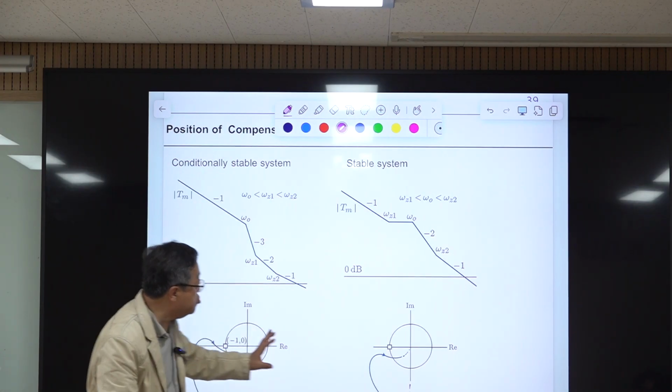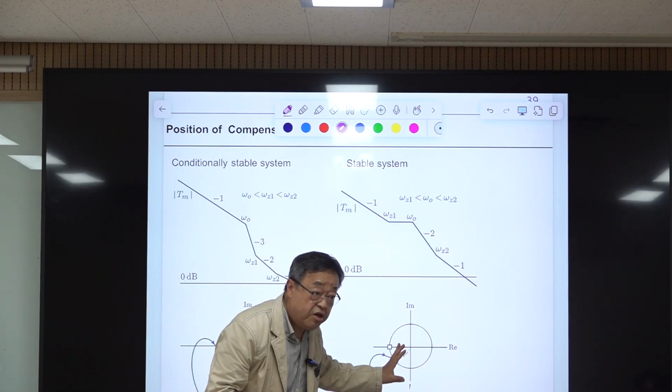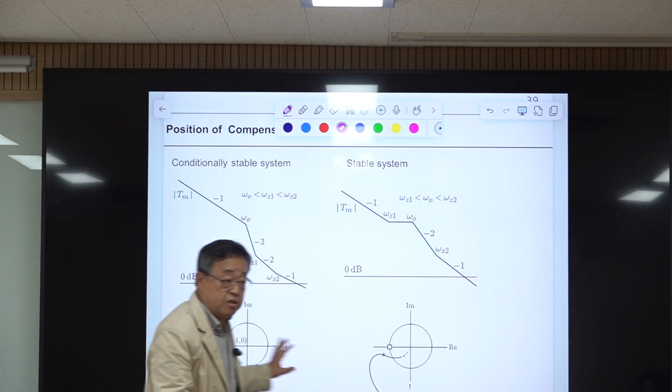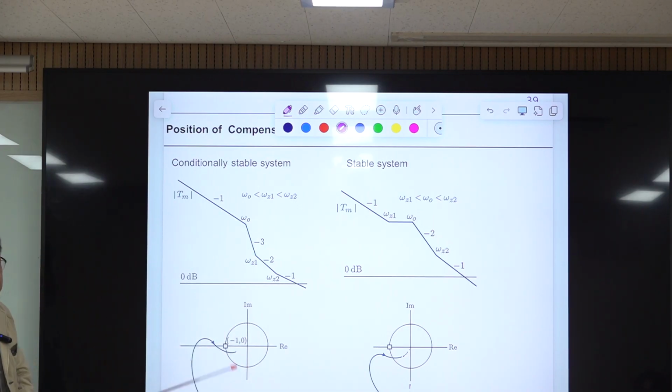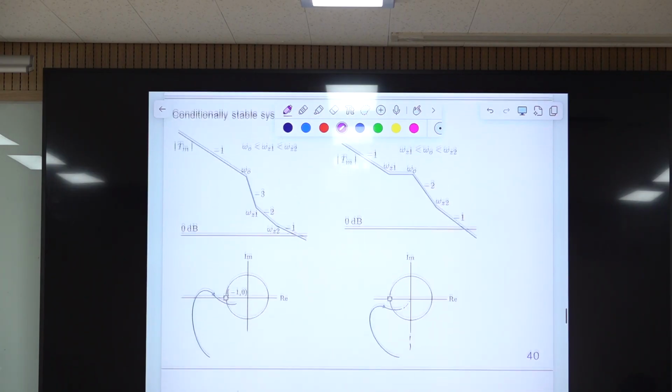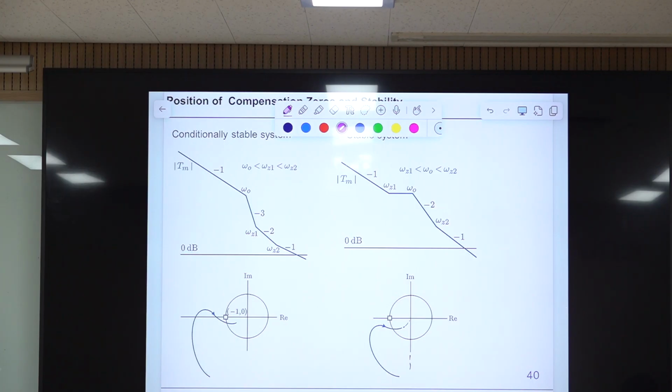If gain reduces, this shrinks. There is no problem at all. It's entirely different from this situation. So to avoid this kind of situation, you should place the first zero before the double pole frequency and another zero after the double pole frequency.